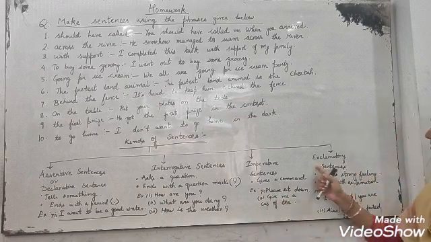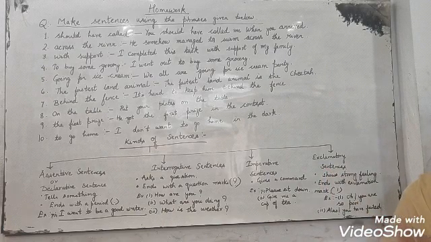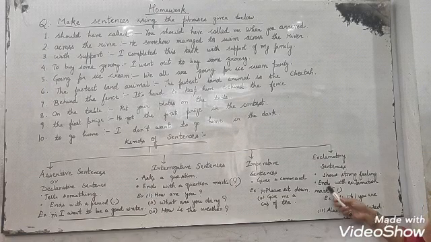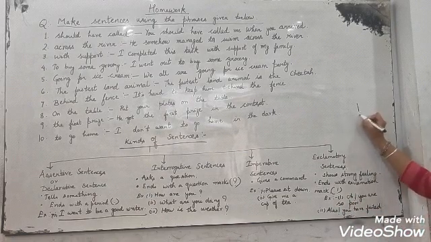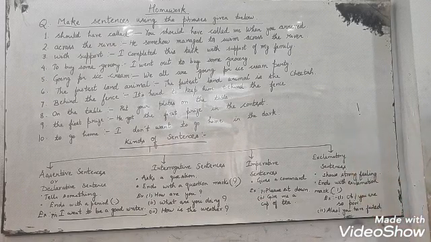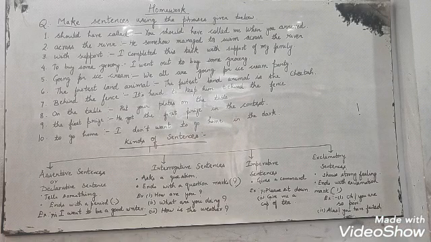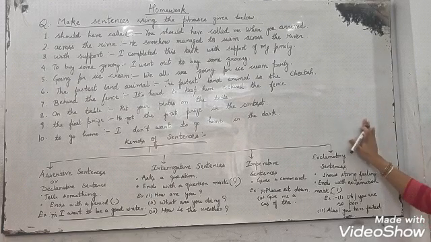Now moving to exclamatory sentences. Exclamatory sentences will show you strong feeling. They end with an exclamation mark. An exclamation mark is like this. It will end like this. For example, oh, you are so poor! Second, Alice, you have failed! So these two are exclamatory sentences.